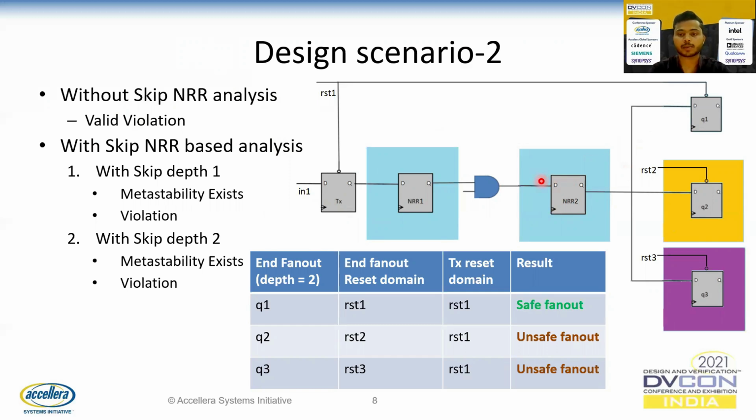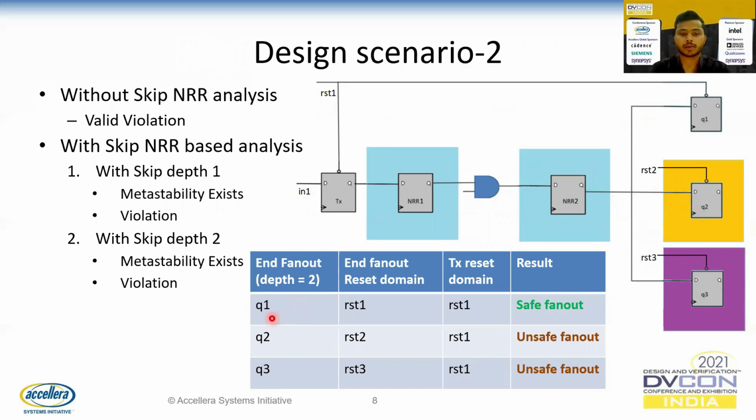Considering the same explanation as before, this path from NRR1 to Q1 through NRR2 is safe, since Q1 is connected to same reset 1. But the paths from NRR2 to Q2 and NRR2 to Q3 are not safe, since they are connected to different reset domains, as they might not keep Q2 and Q3 in the reset state when the metastability reaches them.